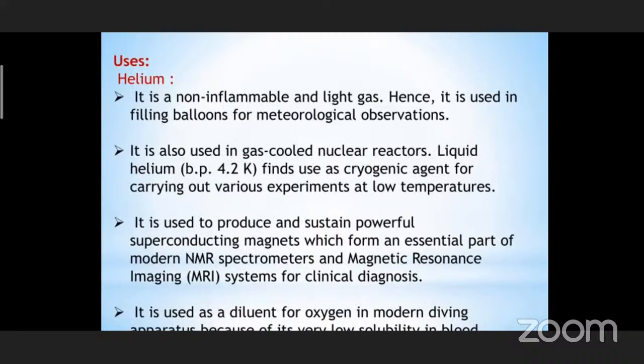As well as, helium is used as a diluent for diving apparatus, because helium is less soluble in water. It has very low solubility. It doesn't dissolve in the blood. For that reason, we are using helium as the diluent in the respiratory apparatus used by the scuba divers.